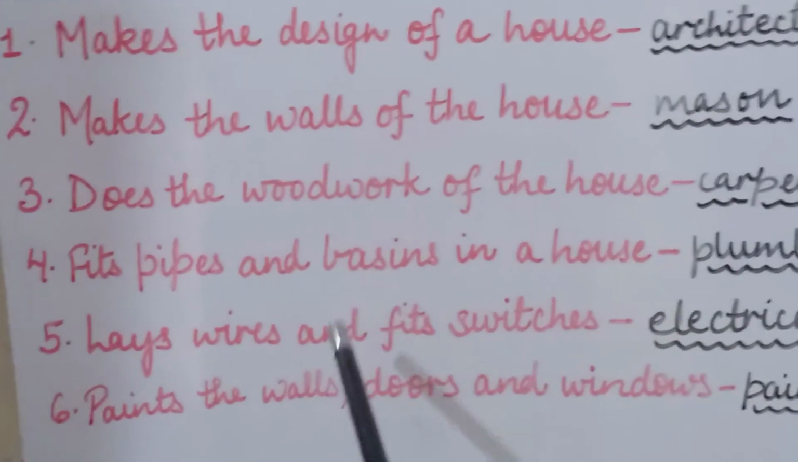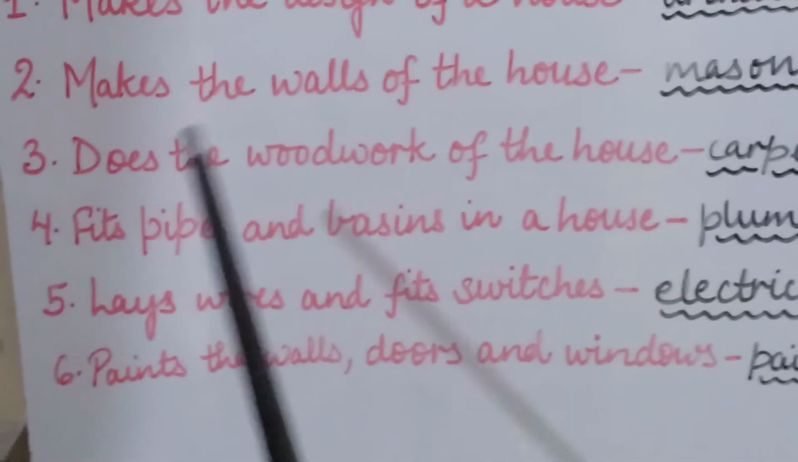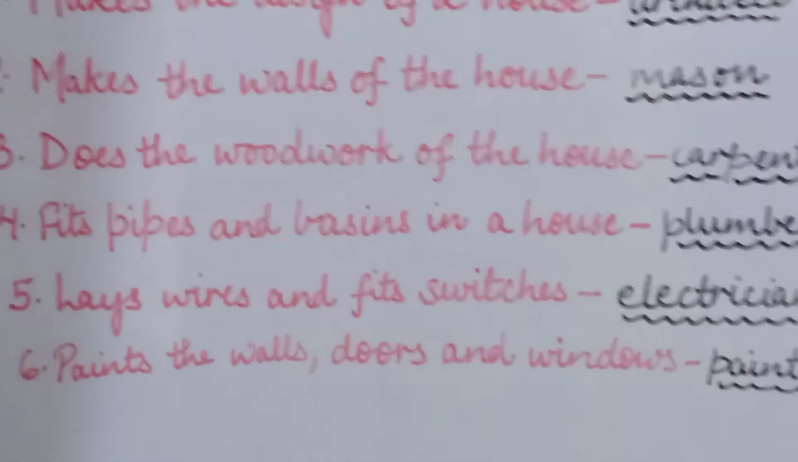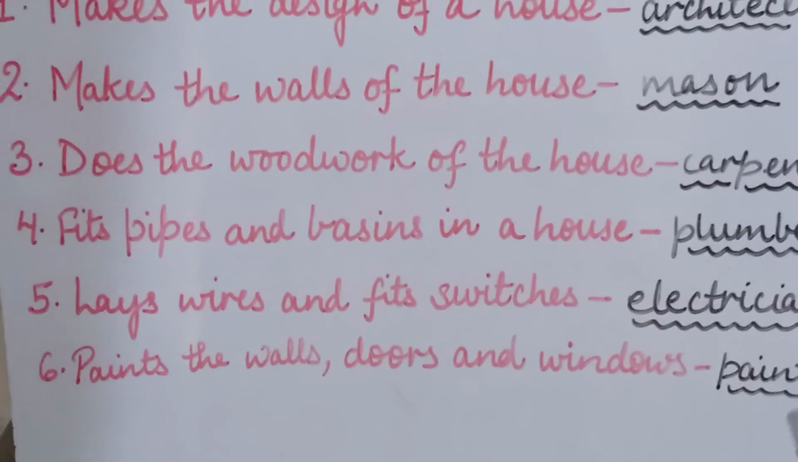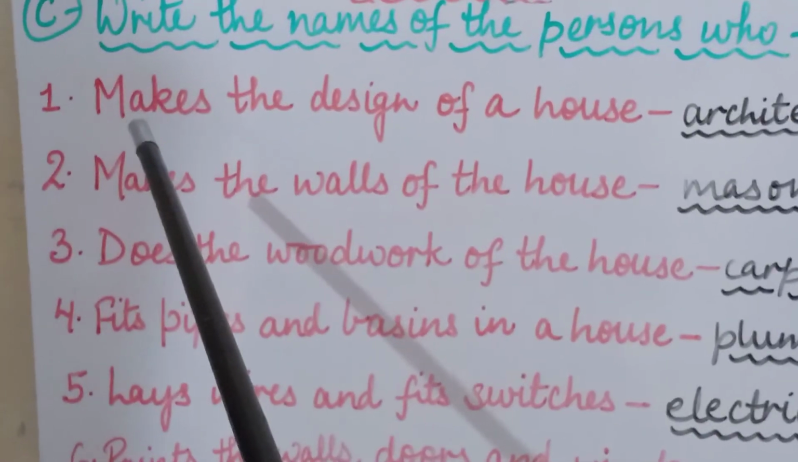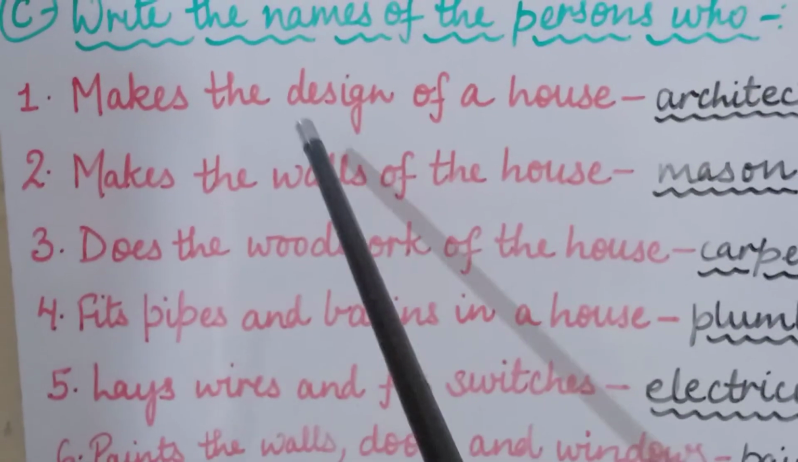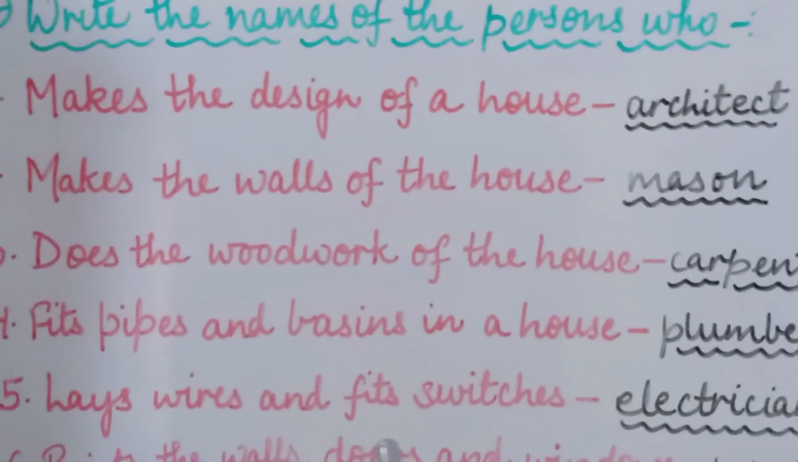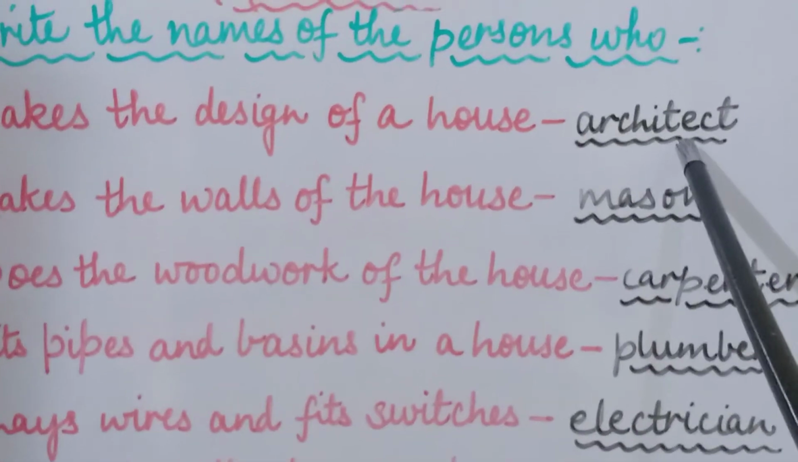ये काम दिए हैं मैंने कि makes the design of a house, makes the walls of the house, does the woodwork. ओके, ये पढ़ के आपको बताना है कि कौन क्या काम करता है. Is that clear? Now the first sentence is makes the design of a house. सो जब हाउस बनता है उसकी डिज़ाइन कौन बनाता है? That is an architect.